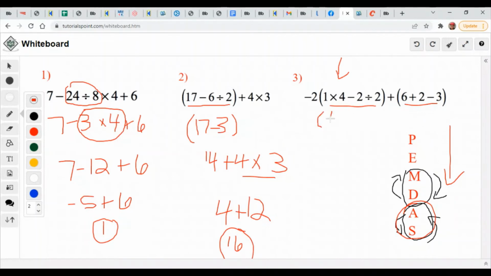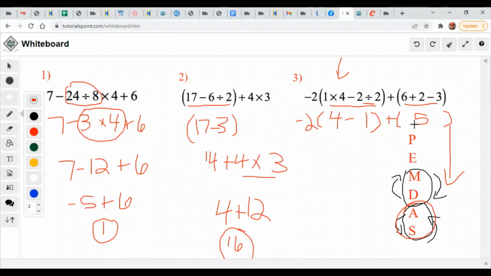1 times 4 is really 4. And then I'm going to do the division. It says 2 divided by 2 here. Well, that's really 1. So I'm going to subtract 1, you see. And I can bring down what's left there. So this is kind of how I make sense of this type of a problem. Once I do, I'll go ahead and do the same thing here, plus, and in parentheses, that's just adding or subtracting. So we're going to go left to right. 6 plus 2 is 8, and 8 take away 3 is 5.